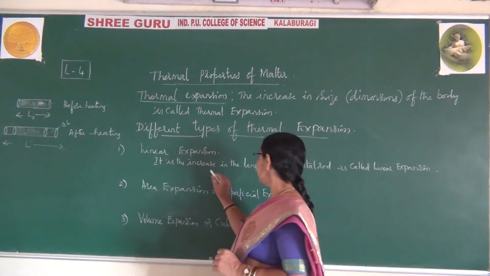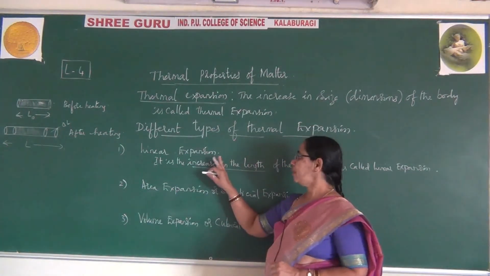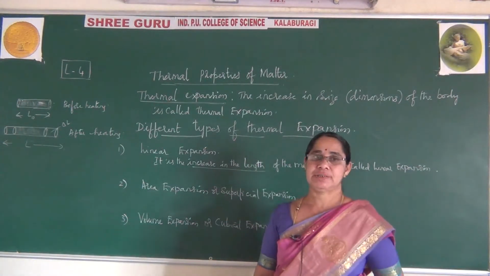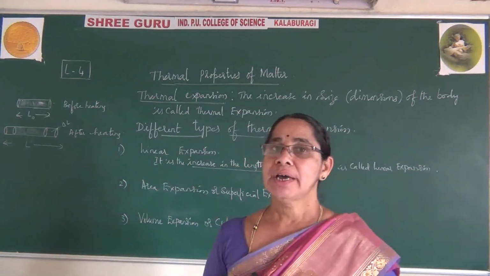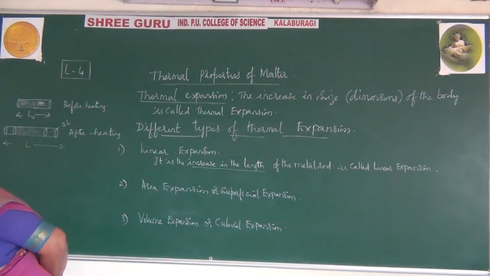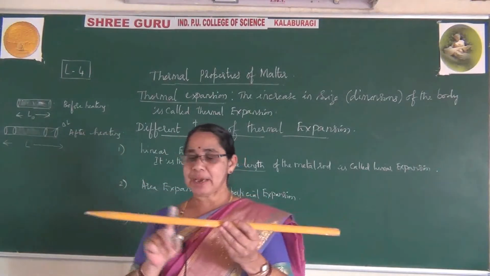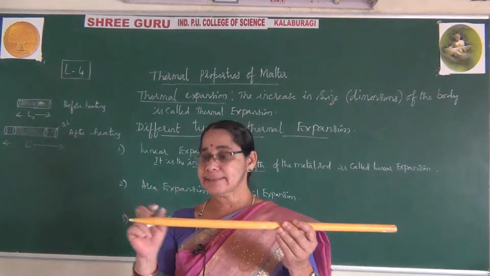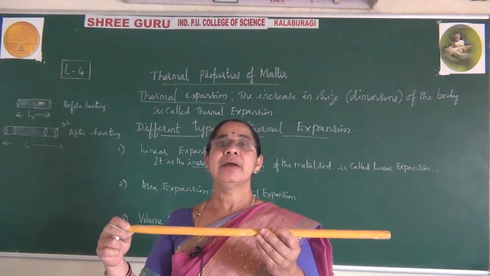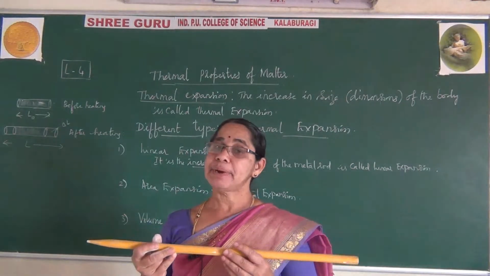So remember, increase in the length of the metal rod is called linear expansion. Hope you understood now. Already you have taken the rod, and this rod has its length, but at the same time it has breadth and height also.